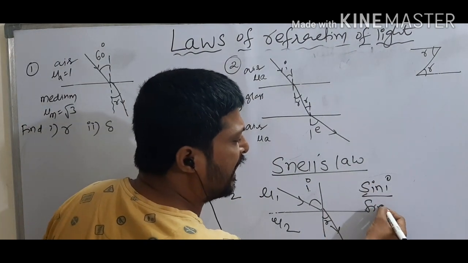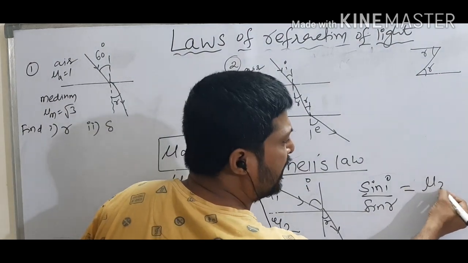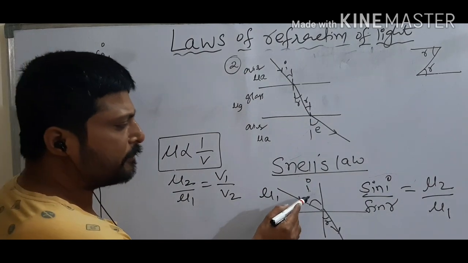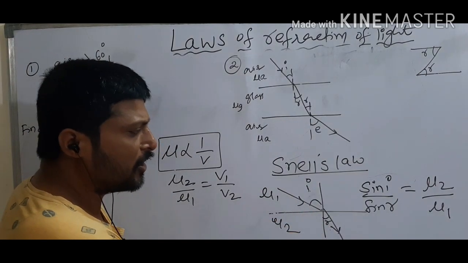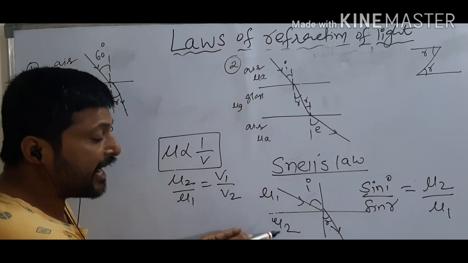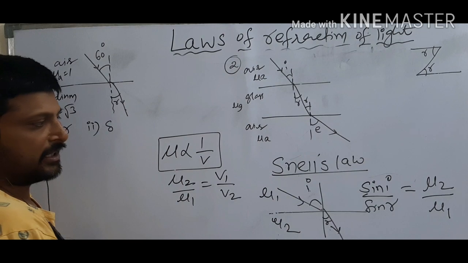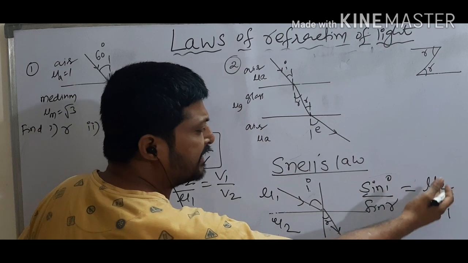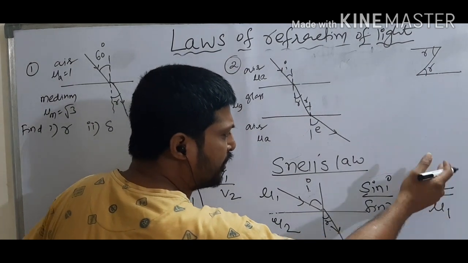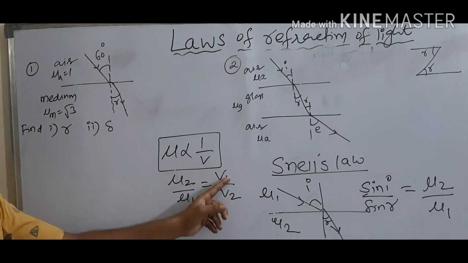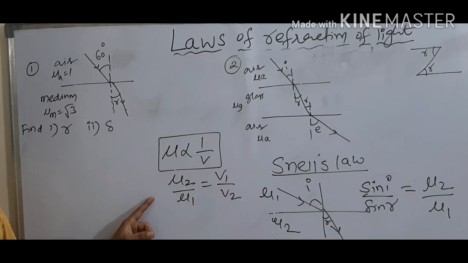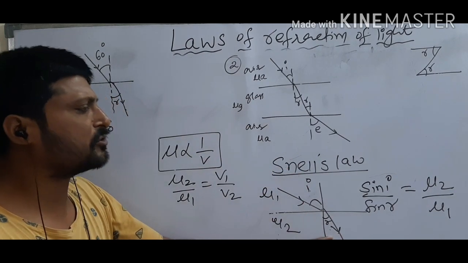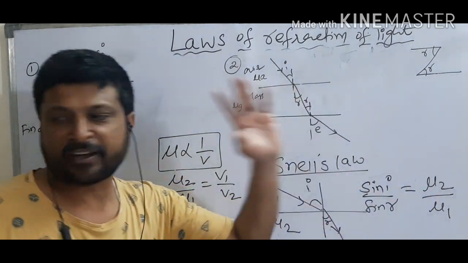Sin I by sin R is equal to refractive index of second medium with respect to first medium. That means by knowing the angles also we can calculate the refractive indices of the media. Simply if you know the angles, apply sine, then easily we can find the ratio of refractive indices. Earlier, by knowing the ratio of speeds of light we calculated refractive indices. This time Snell's law gives that by knowing the angles also we can calculate refractive indices.